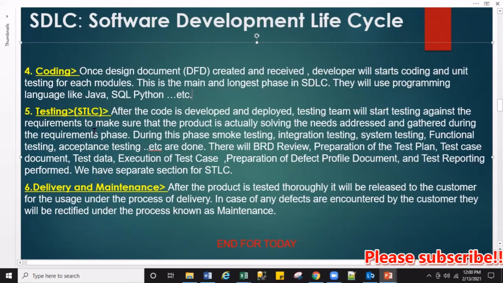Based upon that, he will start checking the product or application once the development is prepared. After the code is developed and deployed, the testing team will start testing against the business requirement to make sure that the product is actually solving the needs addressed and gathered during the requirement phases.